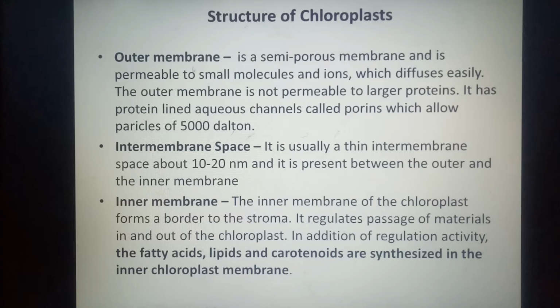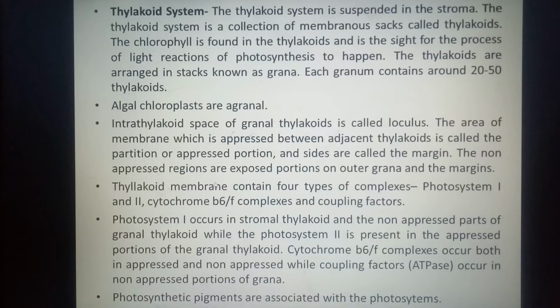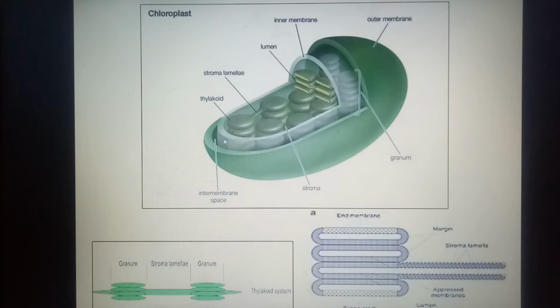Like mitochondria, chloroplasts too have two membranes, the outer membrane and the inner membrane, and both these membranes enclose a space called the intermembrane space. While we see the structure of chloroplast, this is the outer membrane, this is the inner membrane, and in between here is the intermembrane space like mitochondria. The outer membrane in chloroplast is a more permeable membrane than the inner membrane, as in mitochondria.